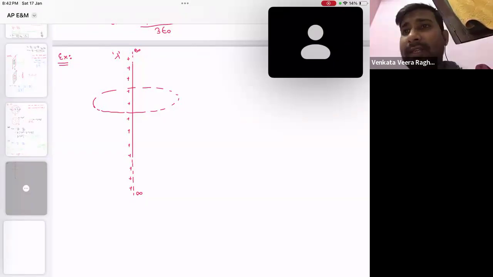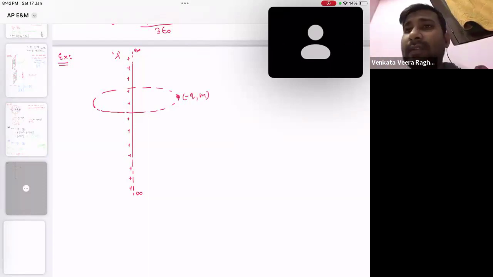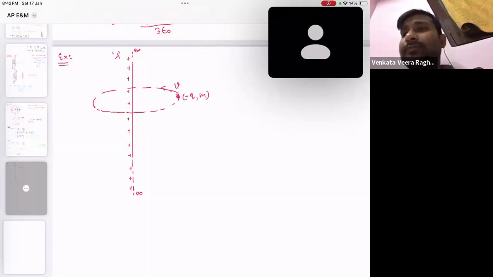The charged particle is given as minus q, with mass M, and this charged particle is revolving around the line charge with some velocity v.